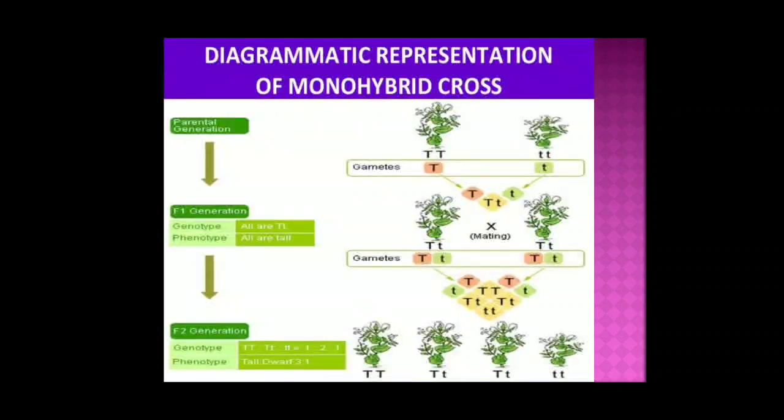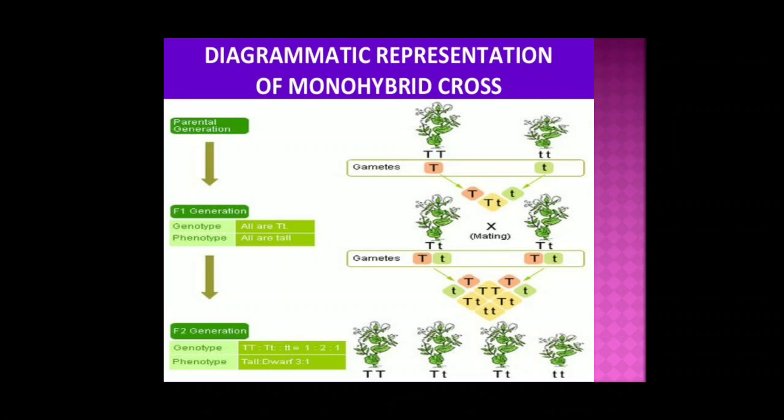Now we can see it with the help of a diagram. Tall plant we cross with dwarf plant. In the first mating, all the plants were tall, but the genotype was hybrid. Then when we do self-pollination, what happened? We got 3 plants which were tall and 1 was short. So genotype was 1:2:1 and phenotype was 3:1. So this is the law of dominance.